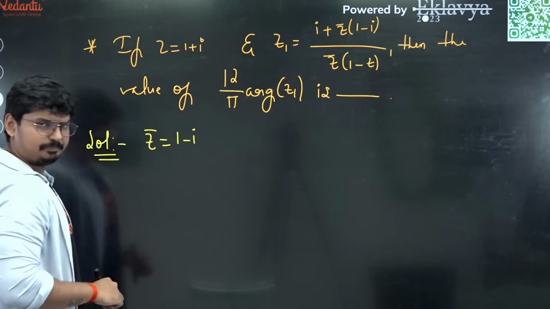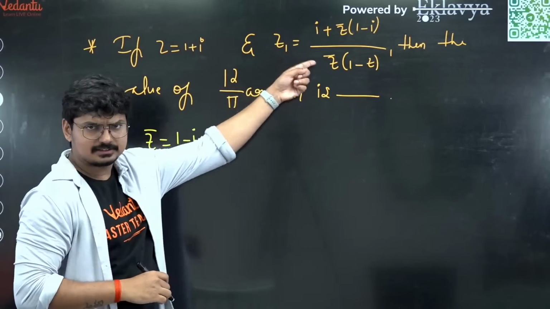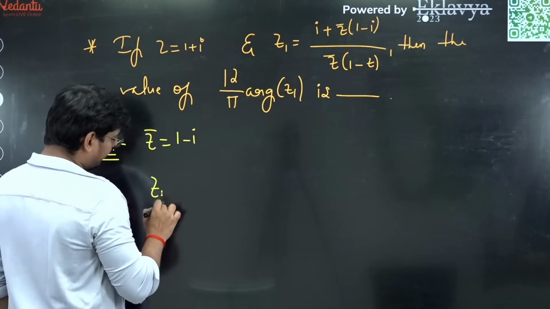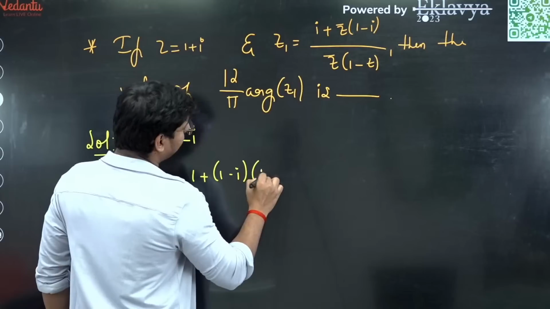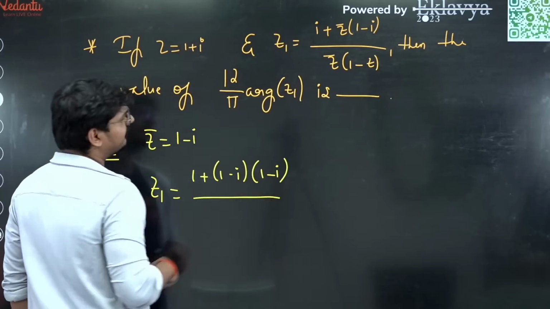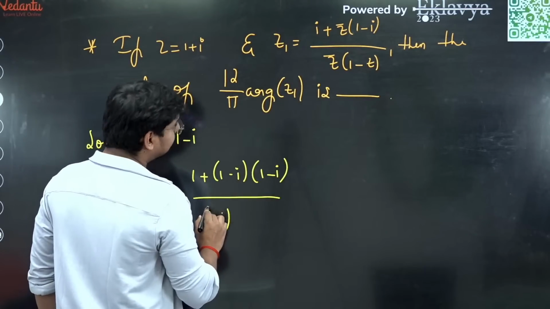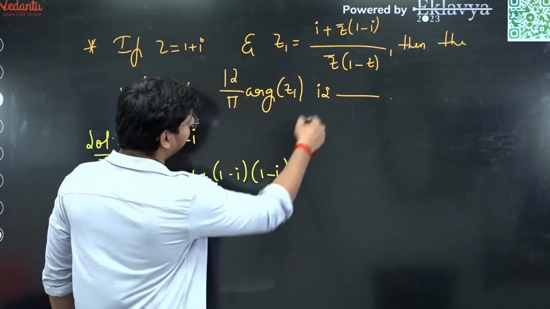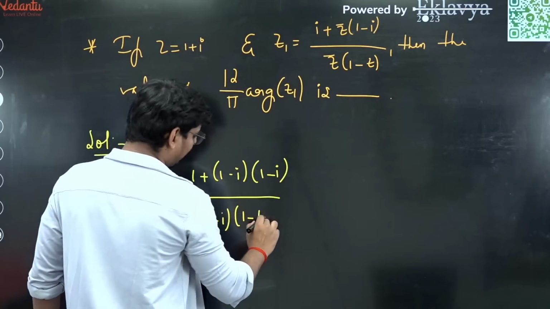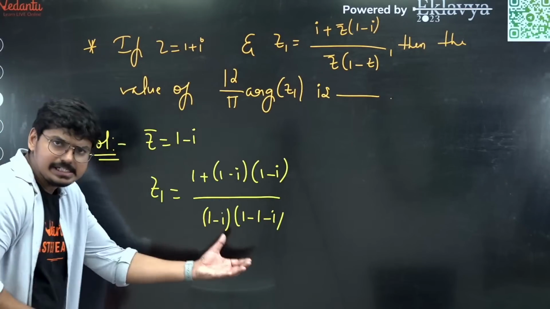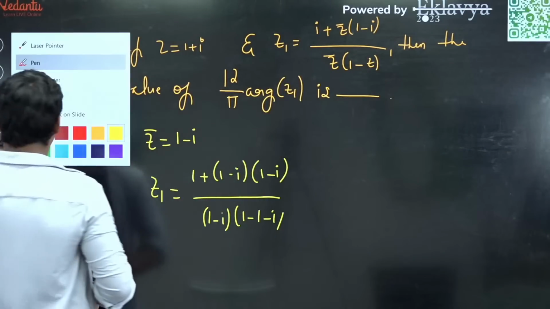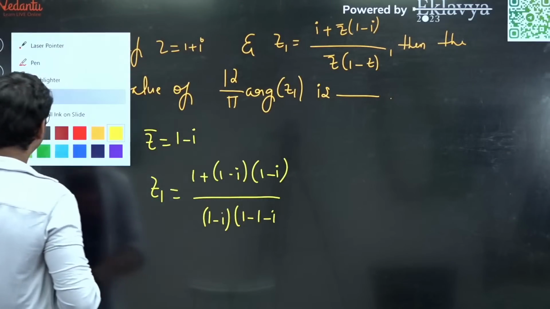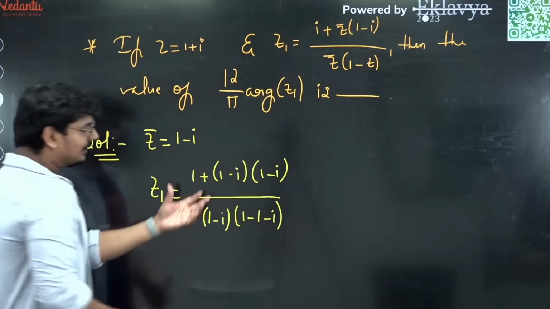1 minus i. Substitute this in this. So let us see what I'm going to get. Z1 is going to be 1 plus (1 minus i) into (1 minus i), whole divided by (1 minus i) into (1 minus z), that is 1 minus minus i. This is what is given to us, right everyone? So now all you have to do is simplify this.